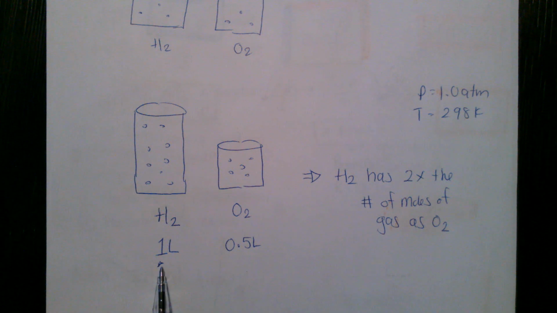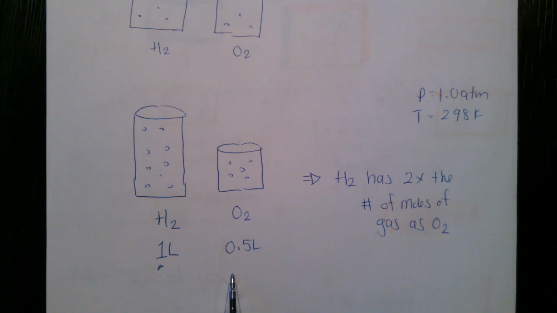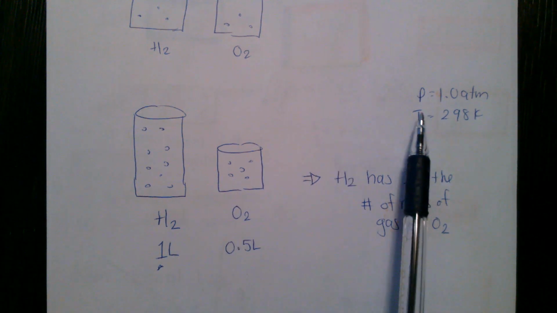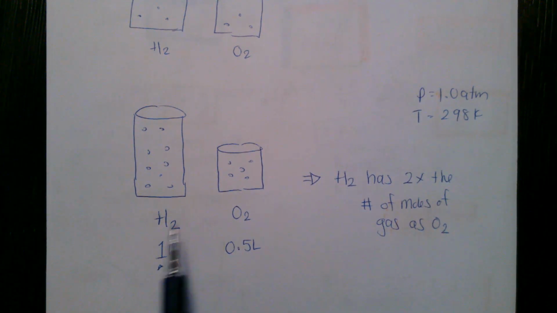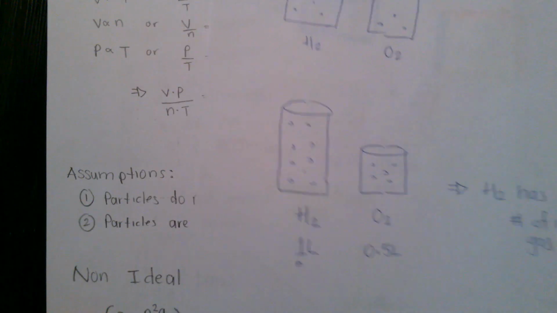If, for example, I knew that this 1 liter had 1 mole, then I could say that the O2 has to have half a mole, because again, they're at the same temperature and pressure. We treat them identical, so we can use their volumes to compare the number of gas particles we have. So Avogadro's law is really kind of a nice thing. We're going to use it a lot in terms of all of the laws named for people. Avogadro's we're probably going to use the most.